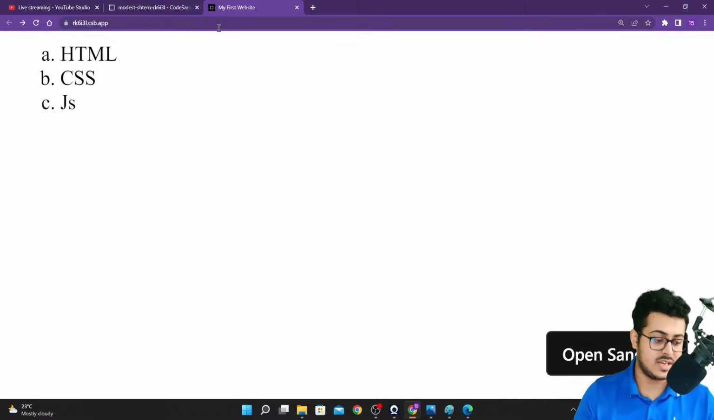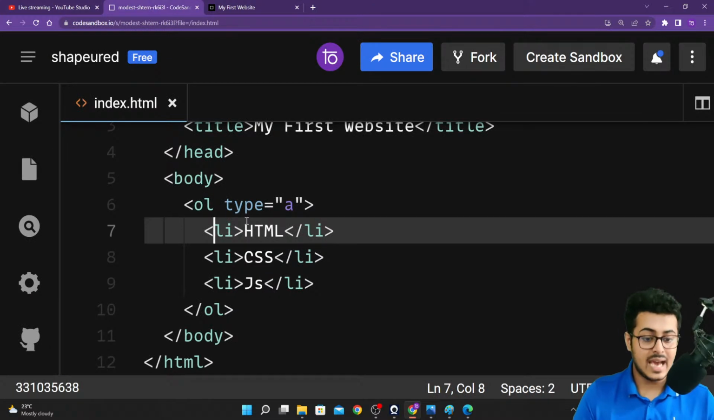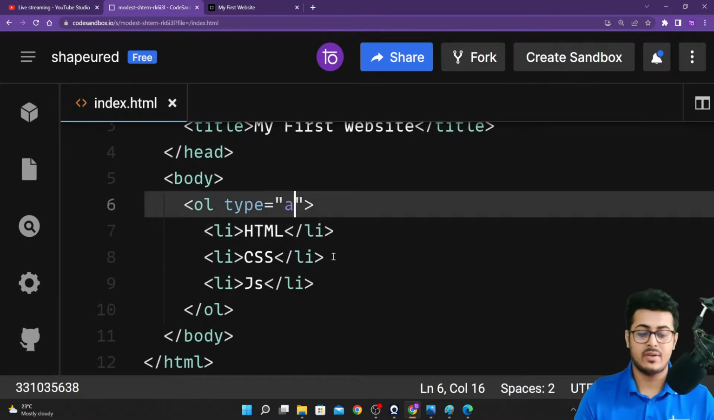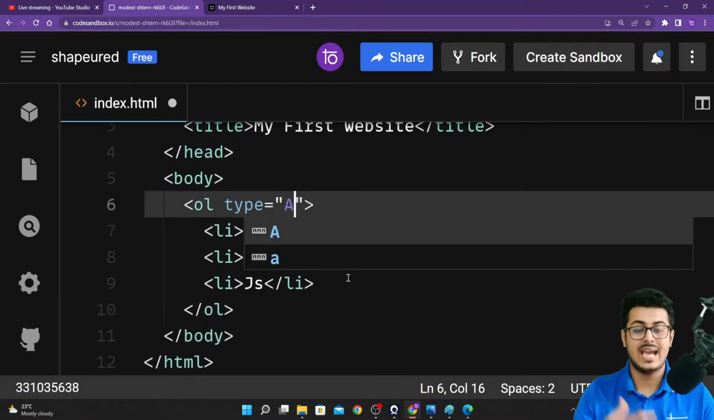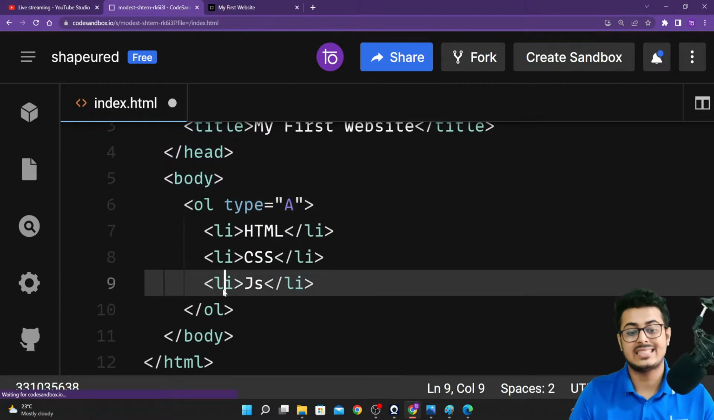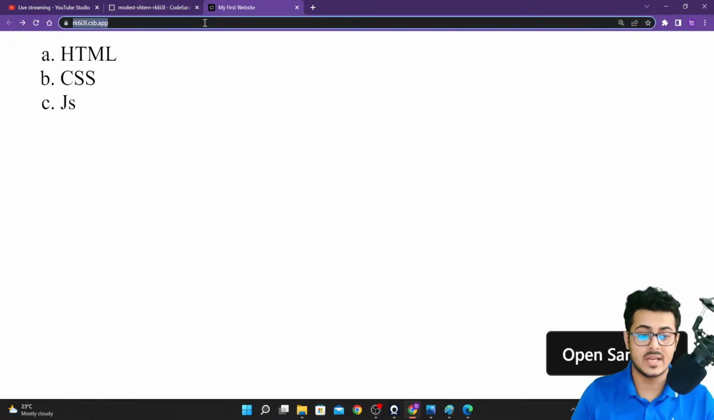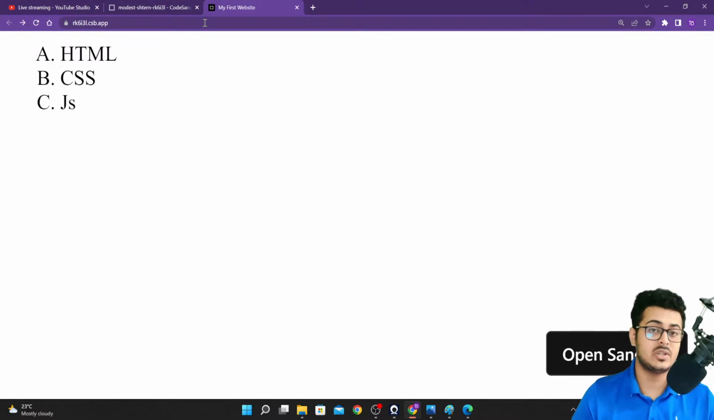As you're able to see, we are getting A, B, C as the index for our ordered list, by using our type as small a. What if I don't want it to be small a? I want it to be capital A. So I'll just save it as capital A right over here. Go back to our website, reload the page. As you're able to see, we are getting capital A, capital B, and capital C as our indexes itself.